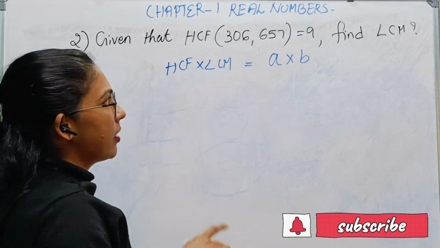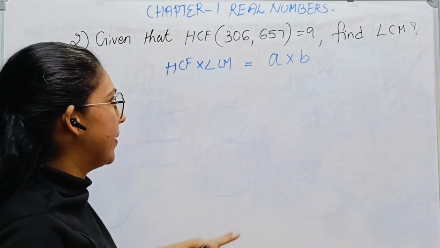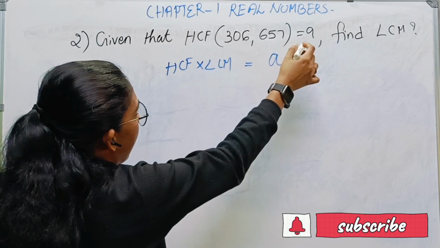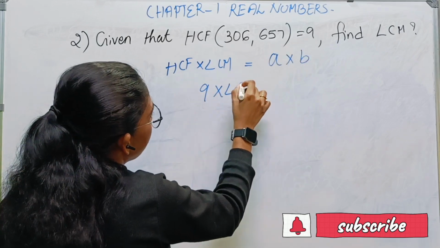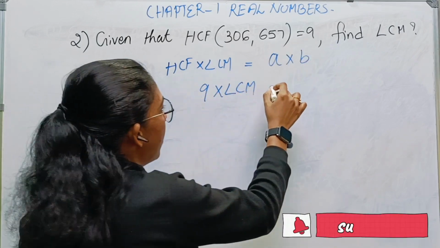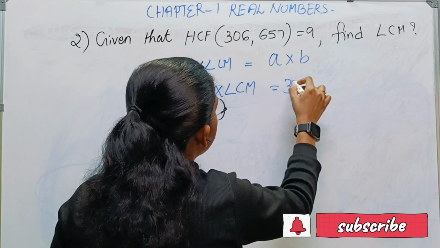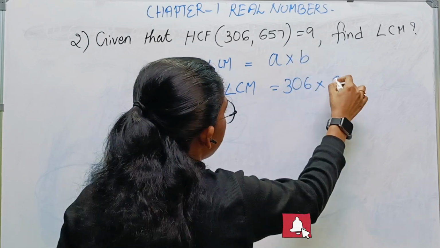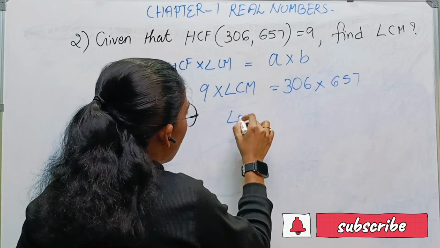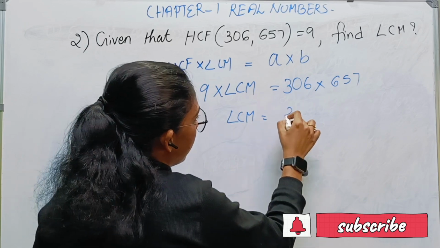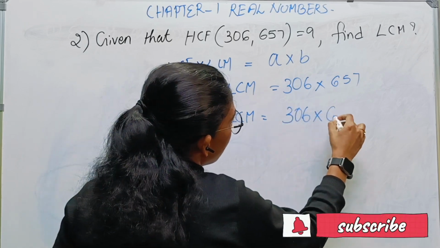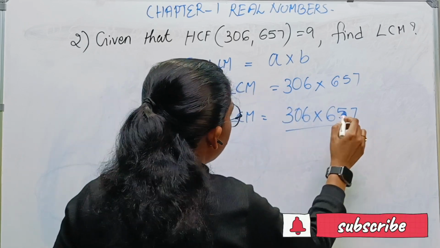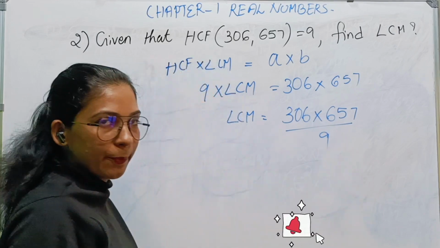Using this relation, HCF is 9 into LCM, which we have to find, is equal to A into B, A is 306 and B is 657. So LCM is equal to 306 into 657 divided by 9.